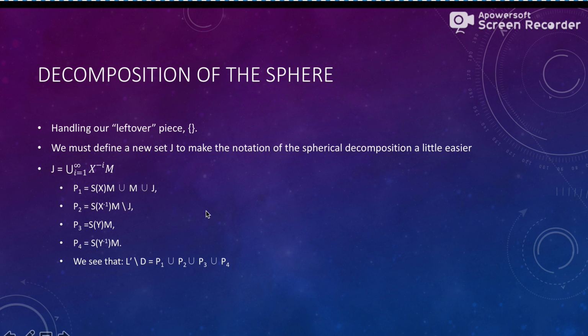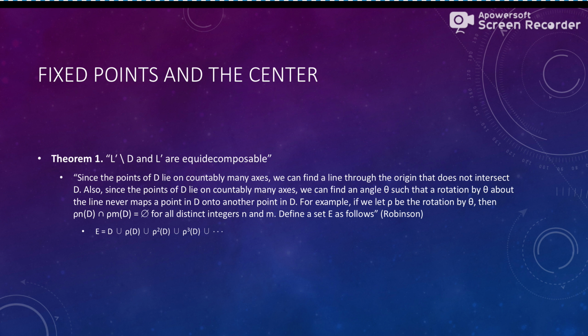And that is why we have these specific partitions, because they are encompassing all the points possible that could possibly overlap, okay? Now, right, we haven't handled the center because we've left the center out in that case to show the equidecomposability of spheres without their center. So with our center points, we have to show that L prime without D and L are equidecomposable, okay? So since the points of D lie on countably many axes, we can find a line through the origin that does not intersect D.